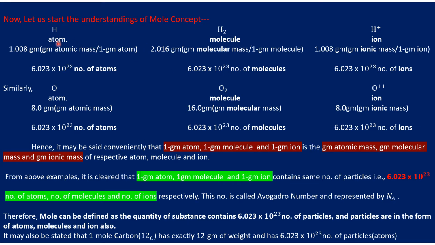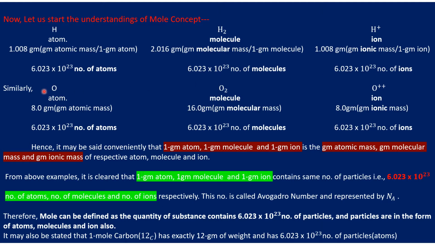This hydrogen atom, that is 1 gram atomic mass or 1 gram atom, contains 6.023 × 10^23 number of atoms. Hydrogen molecule, 1 gram molecule, contains 6.023 × 10^23 number of molecules. Gram ion contains the same number of ions.